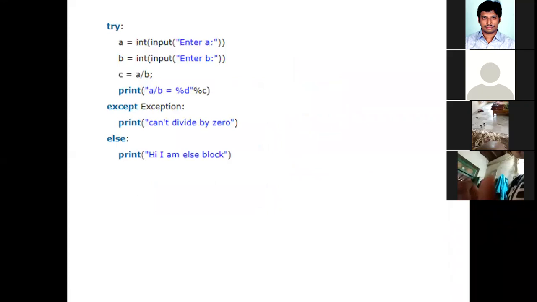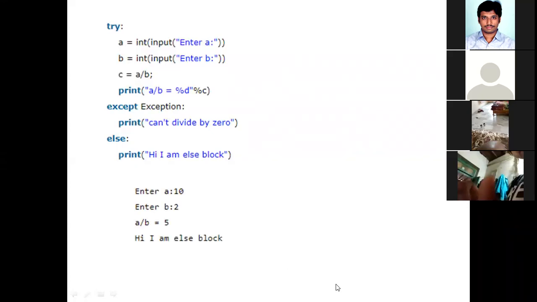Look at this. This is similar to the previous program. I'm taking the values of A and B, performing the division operation. Look at this. If I am taking the value of A as 10 and B equal to 2, what will happen? The print statement will be executed. Will the control go to the except block? No. Will the control go to the else block? If none of the except blocks is executed, the else block will be executed.